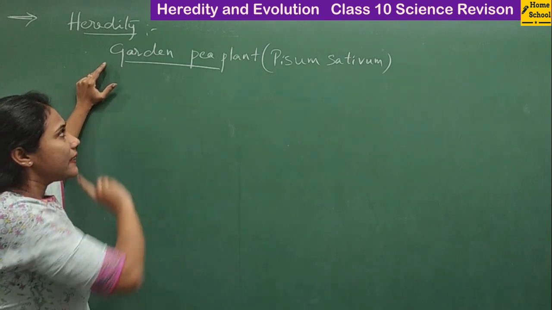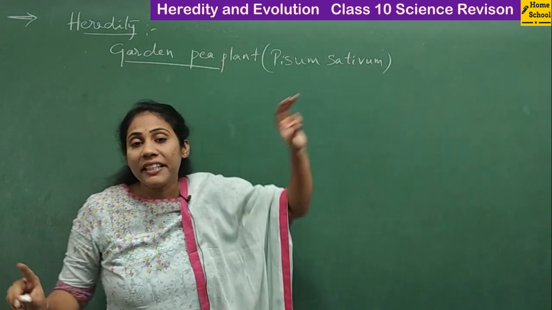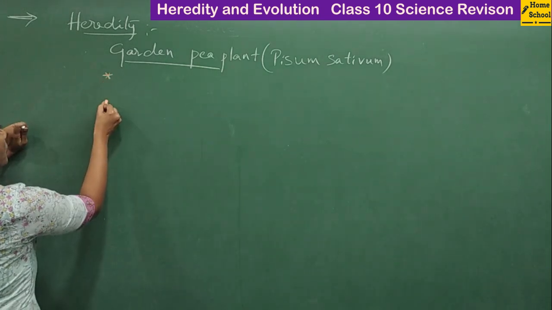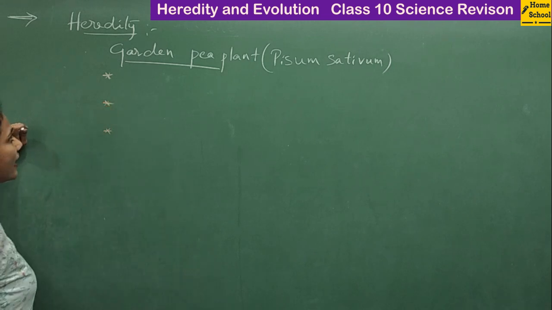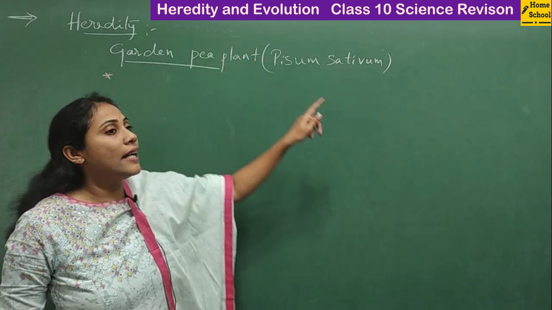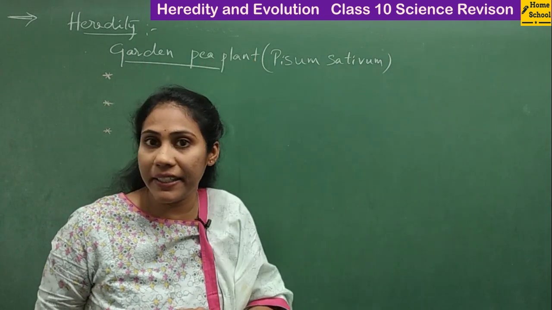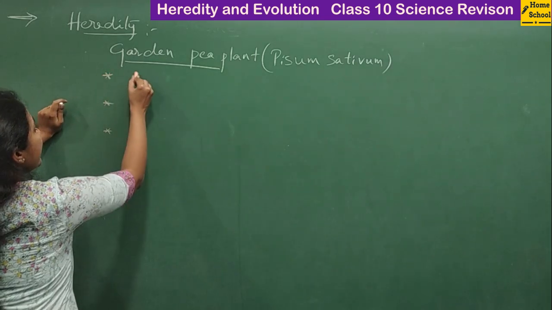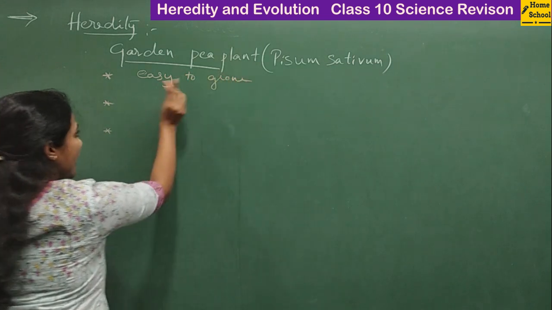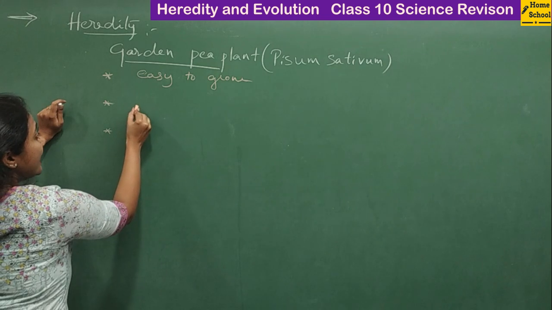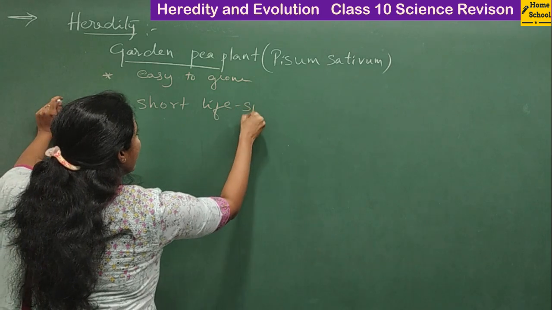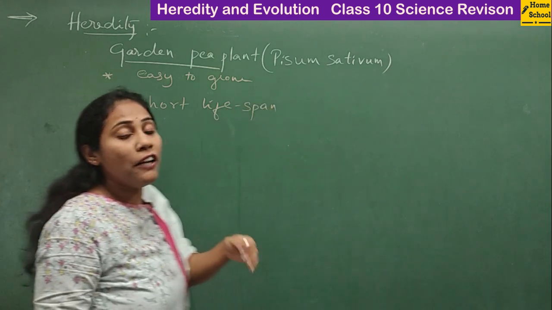So why did he select the garden pea plant for studying heredity? There are three main reasons here. They are important, and it can be asked as a 2-mark question, guys: why did Mendel select the garden pea plant for studying heredity? The first reason is that it is easy to grow, so you can grow it very easily. The second is that it has a short lifespan, so that he can observe many generations.